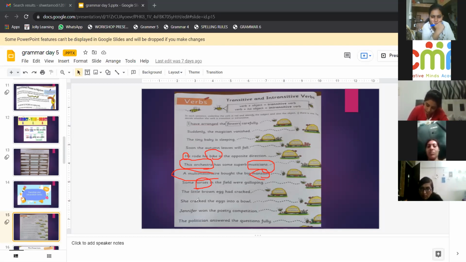But ma'am, in this we are looking for the verb plus object or the subject or object because it's mentioned here verb plus object. हाँ, तो वर्ब तो होगा ही ना, बिना वर्ब तो कोई सेंटेंस होता ही नहीं है.